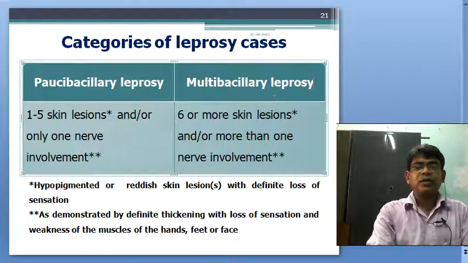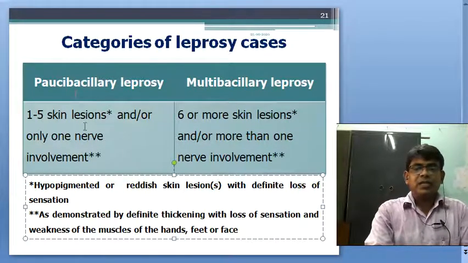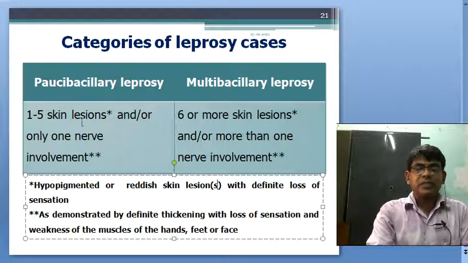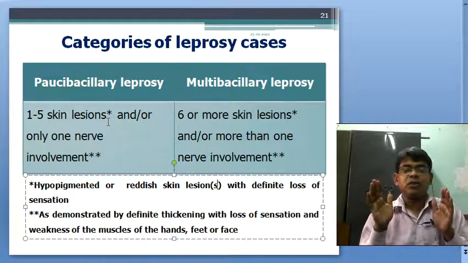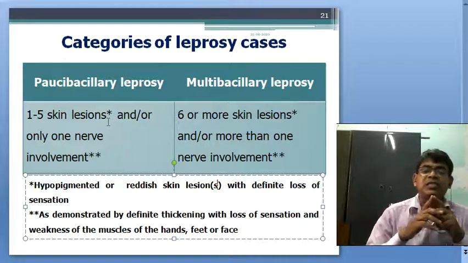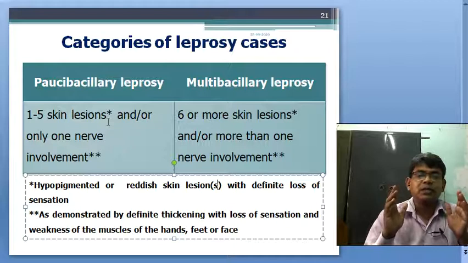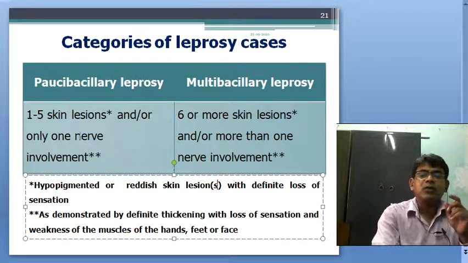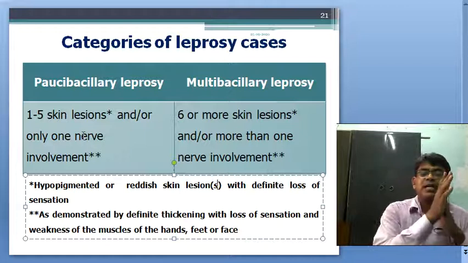In paucibacillary there are 1 to 5 skin lesions, hypopigmented or reddish skin with definite loss of sensation, and only one nerve. One nerve means that it is demonstrated by definite thickening, loss of sensation and weakness of the muscles of hands or feet or face.